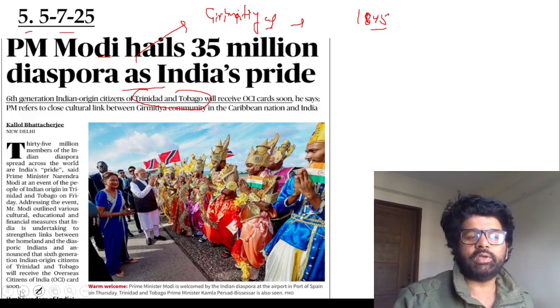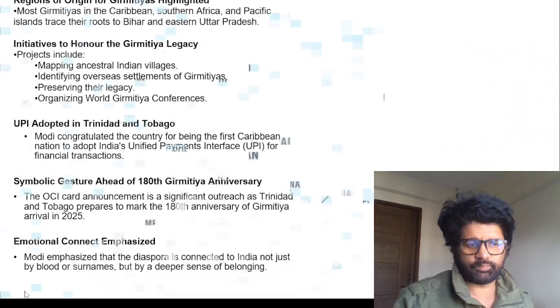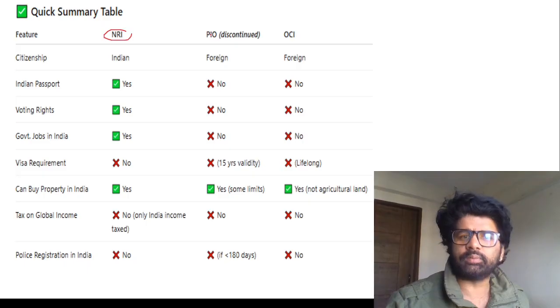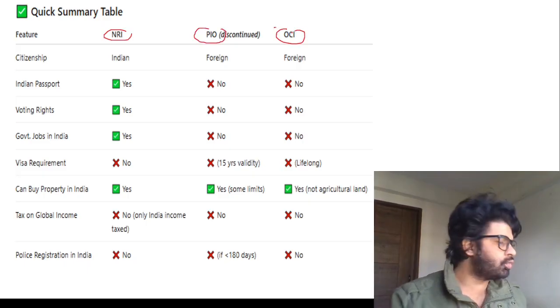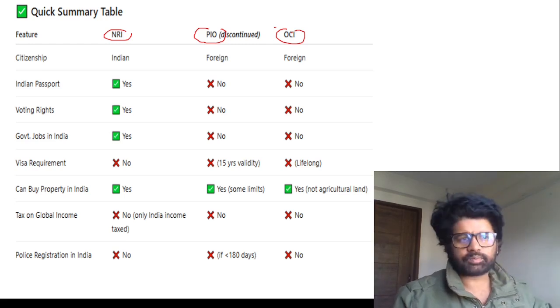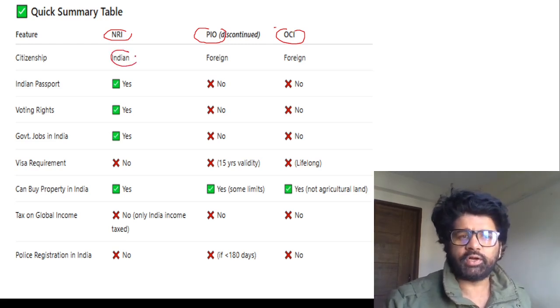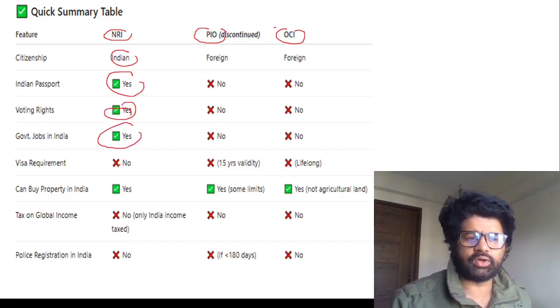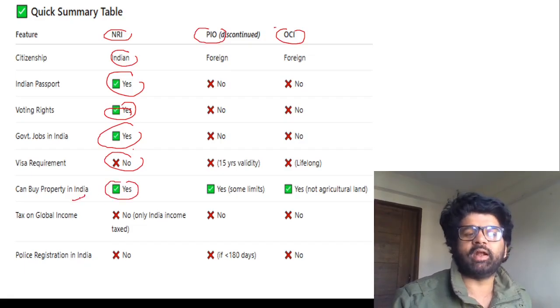First of all, NRI, PIO, OCI. What is the basic difference between them, guys? PIO no longer exists. PIO has been merged with OCI after 2015. So these three terms are very important for you people. You need to know the difference between them. NRIs are Indians only, living outside to work. They have an Indian passport, they have voting rights, and they can do government jobs in India. They don't require a visa, as they are Indian citizens anyway. They can buy any kind of property in India, be it agricultural or non-agricultural. They are taxed only on Indian income.